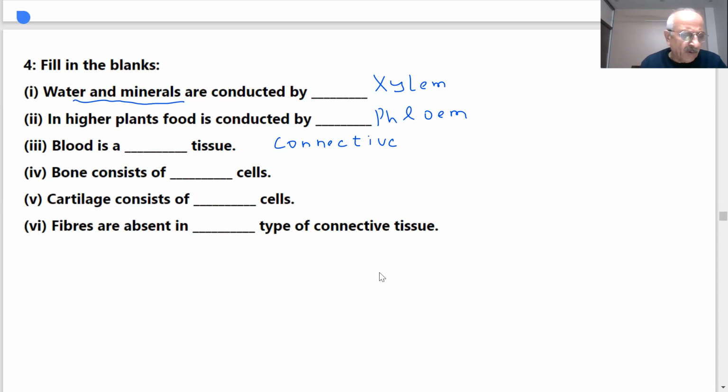In the book, they have not given the names.